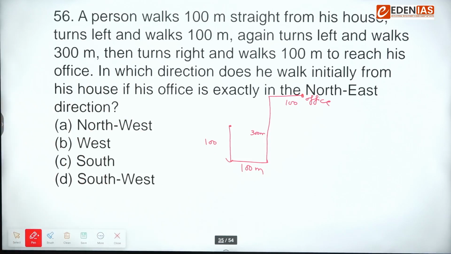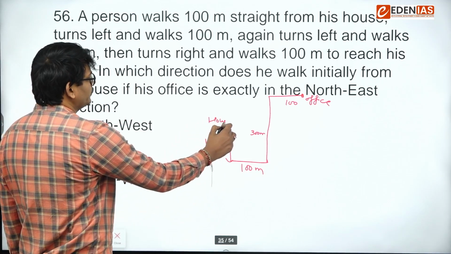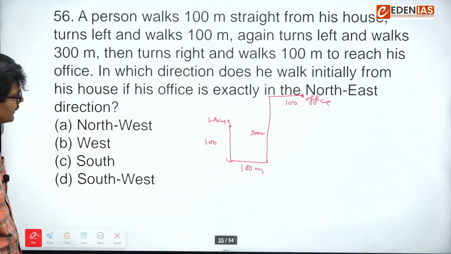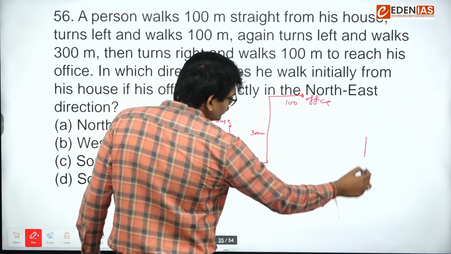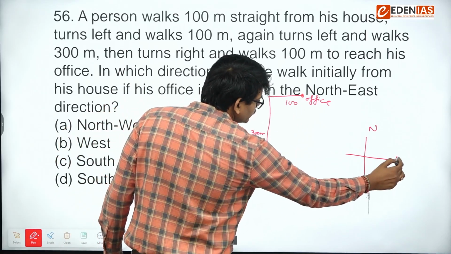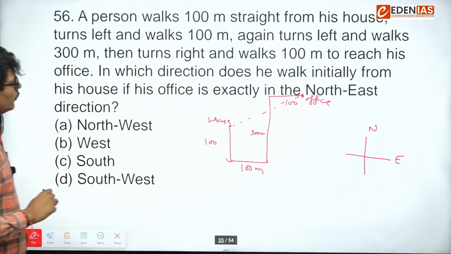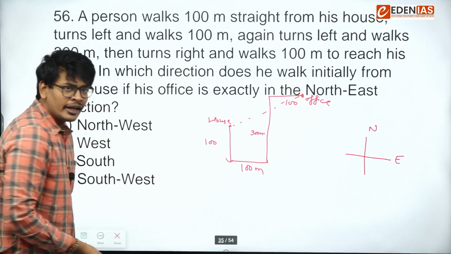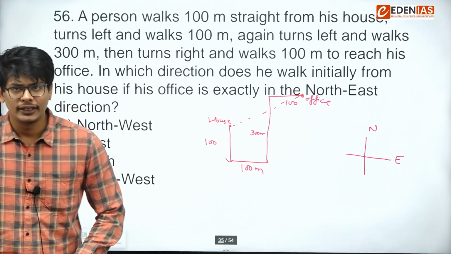In which direction does he walk initially from his house? This is house. This point is house. That point is office. If his office is exactly in the northeast direction, you can see this office is coming out in the northeast direction because this is north, this is east. This one is northeast, right? So in which direction does he walk initially? You can see he was walking in south direction. So direct question on direction sense.